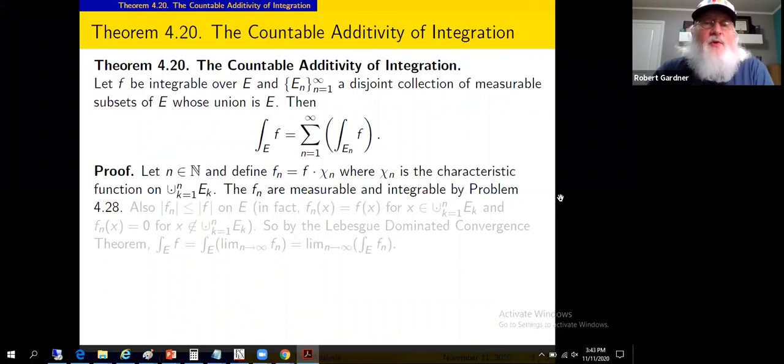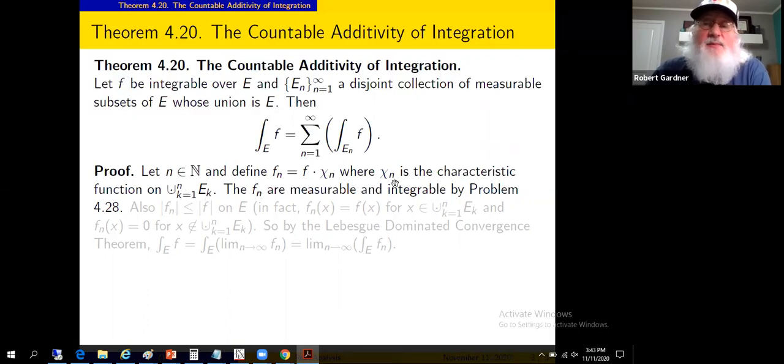Okay. For n a natural number, define f sub n to be the function f given times a characteristic function chi sub n. What we mean by chi sub n is a partial sum on the countable union of those indexed sets E. We'll take a finite union from k equals 1 to n of E sub k.